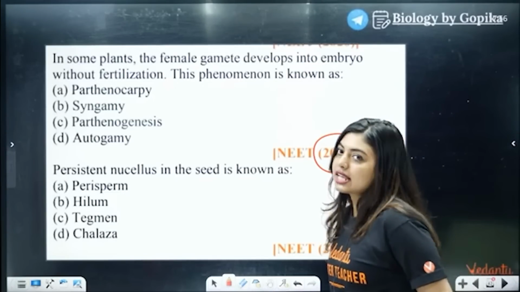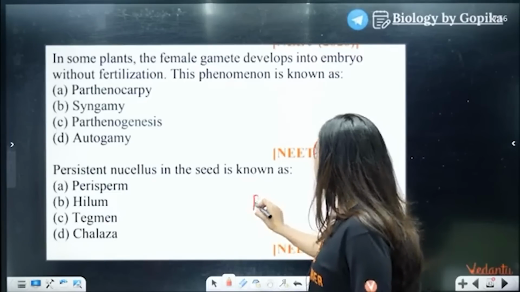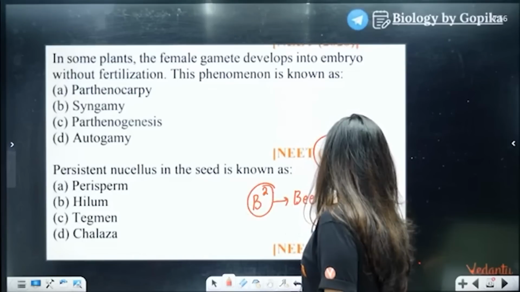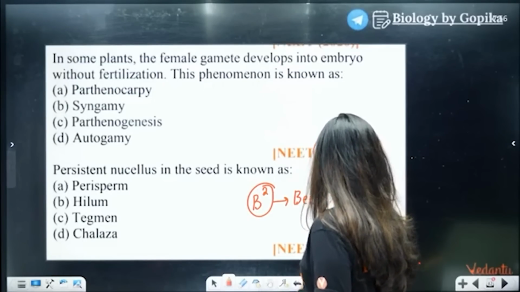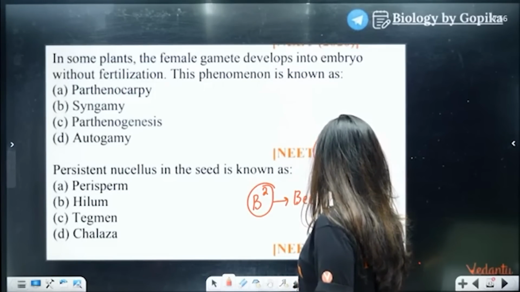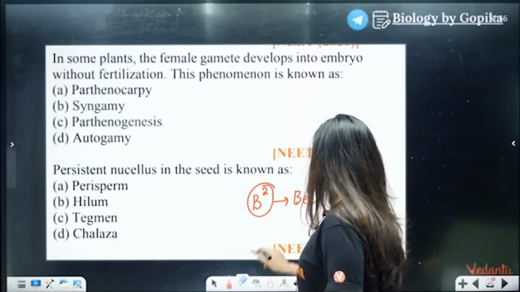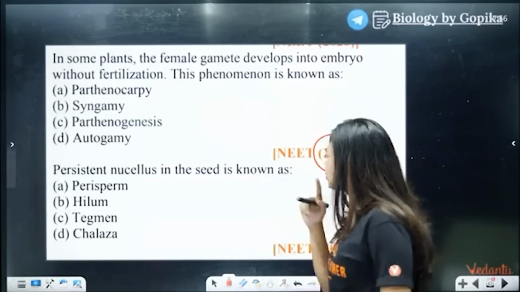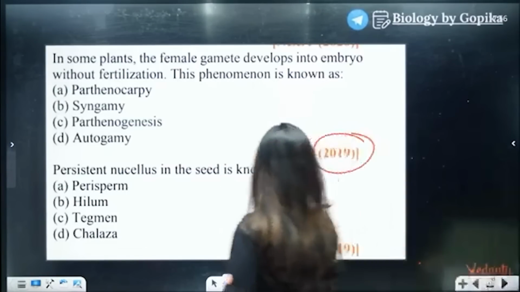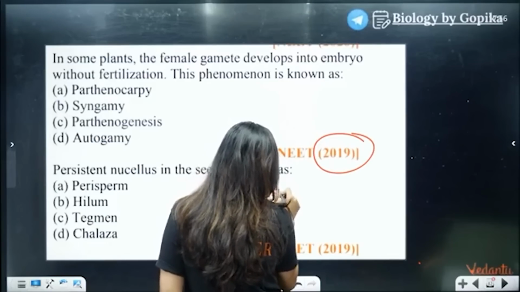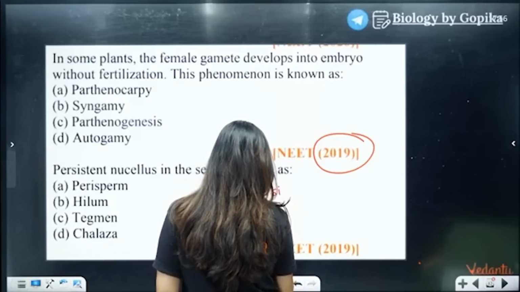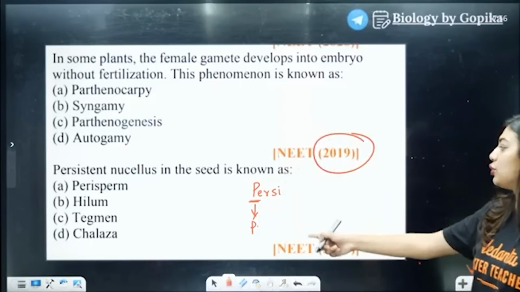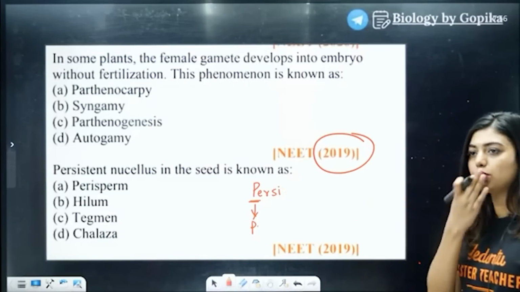And persistent nucleus, I have told you the example. How will you remember? B square. Okay, like Big Boss, you remember, no? I think I gave you a trick to remember this. I told you like this. Yes, persistent. P for P, I have told you. Example I don't have to tell you. P for P I had told you, no, persistent. So yeah, I almost told the answer.